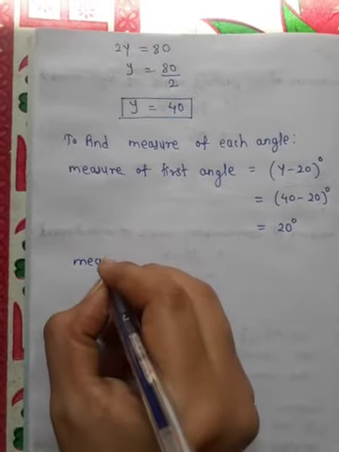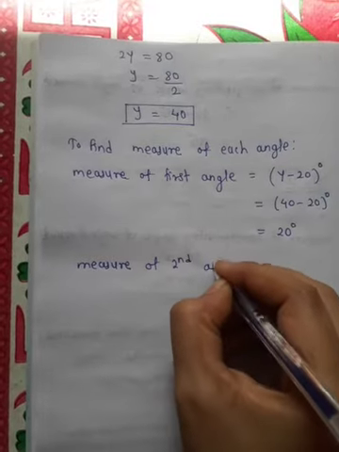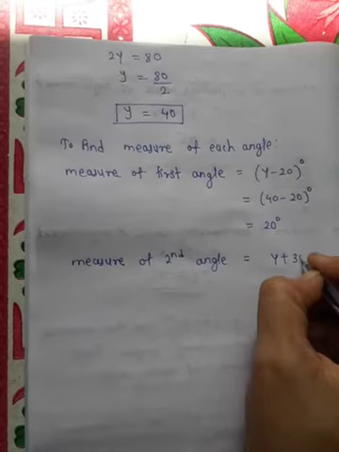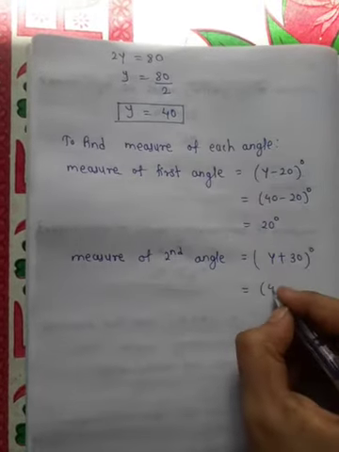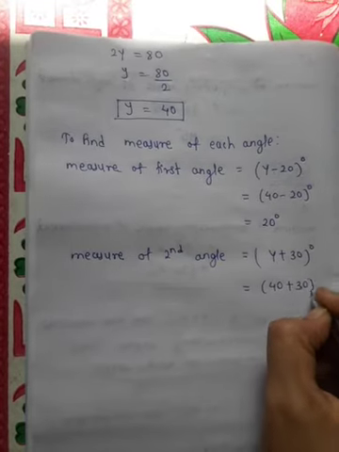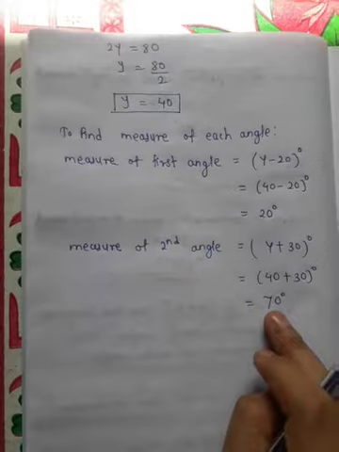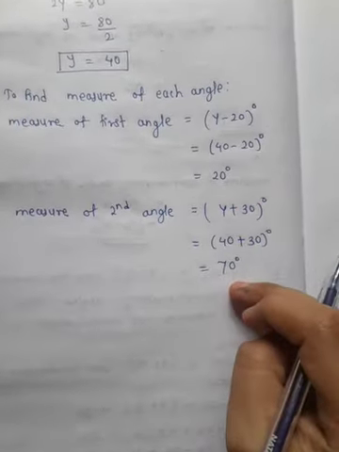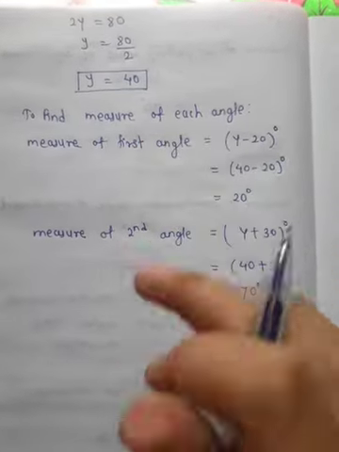Now the measure of the second angle. What is the measure of the second angle? They have given the measure of the second angle as y plus 30 degrees. We have got the value of y, put here 40 plus 30 degrees, that is equal to 70 degrees. See, the measure of the second angle is 70 degrees. And see, 20 degrees plus 70 degrees, 20 plus 70 is 90. So these two angles are complementary.